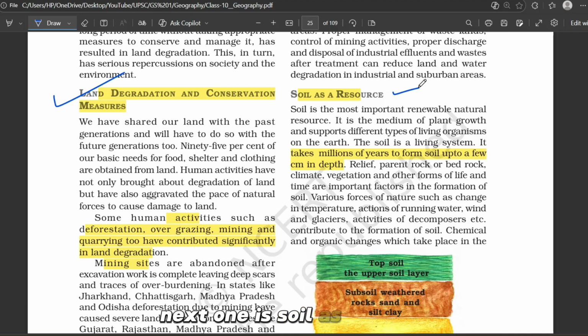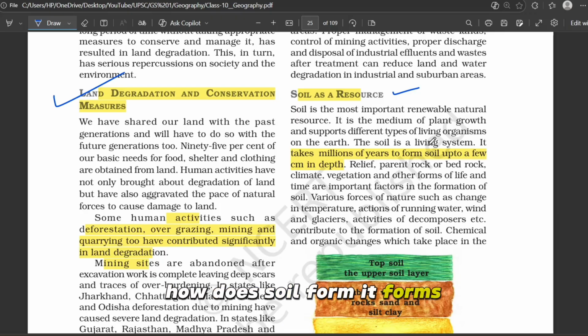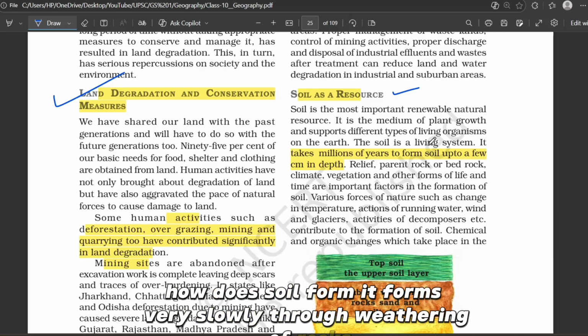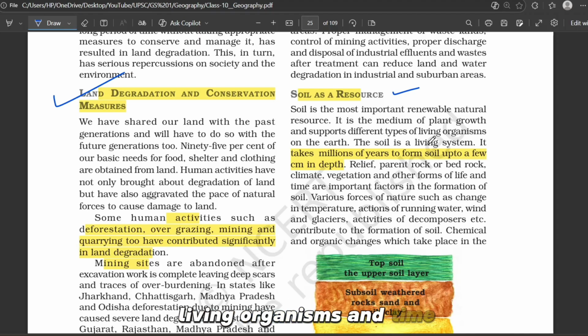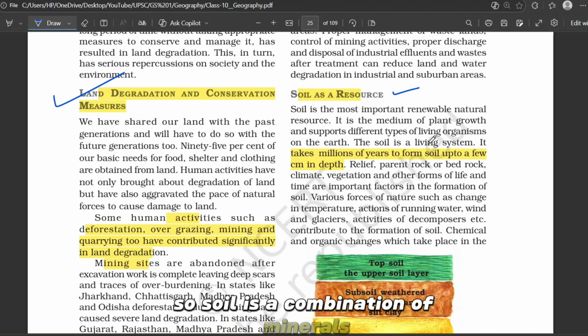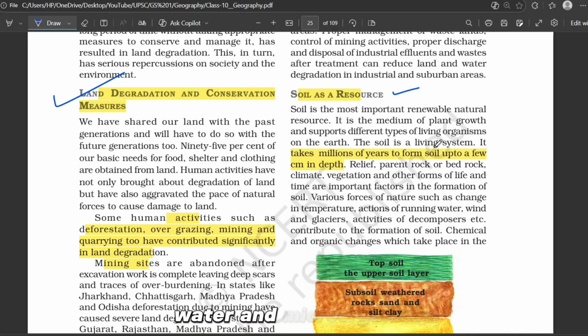Next one is soil as a resource. Now soil is the most important renewable natural resource. It literally supports life on earth, but soil takes millions of years to form. Just a few centimeters of soil might take thousands of years to develop. How does soil form? It forms very slowly through weathering of rocks, temperature change, wind, water, living organisms, and time. So soil is a combination of minerals, organic material, air, water, and microorganisms.